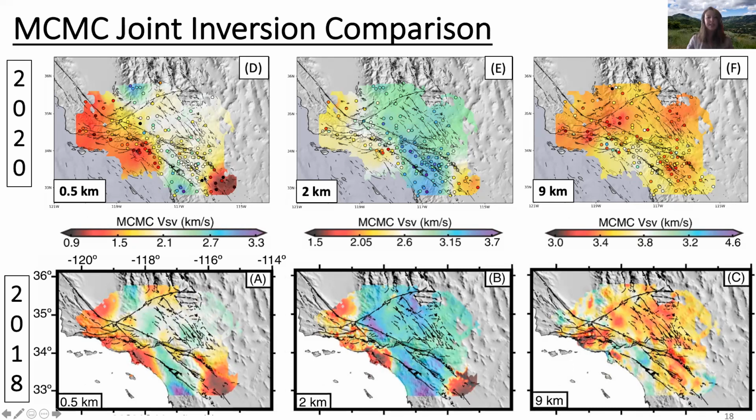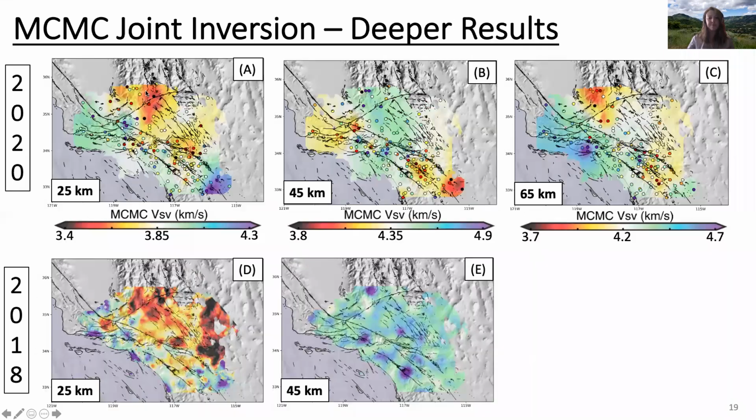We see similarities in low velocities in the Salton Trough, Central Valley, and Ventura basins. We also see higher velocities in the Peninsular and Sierra Nevada ranges. We also compare our deeper results and see some similarities and differences. Main observations are lower velocities in the Eastern California shear zone, fast to slow velocities in the Sierra Nevadas, which is consistent with previous results and with more recent USArray models as well.